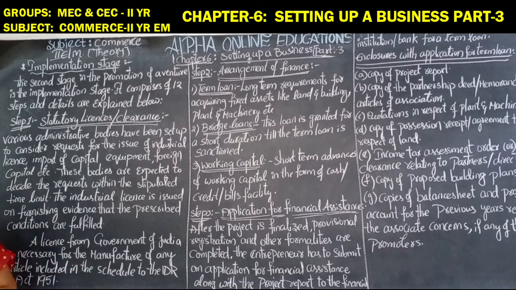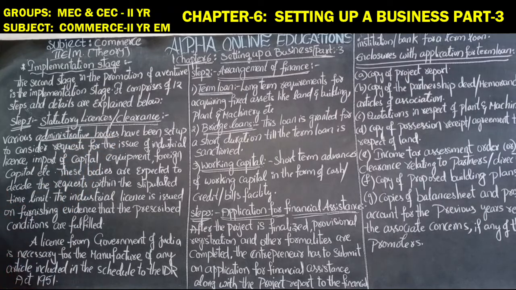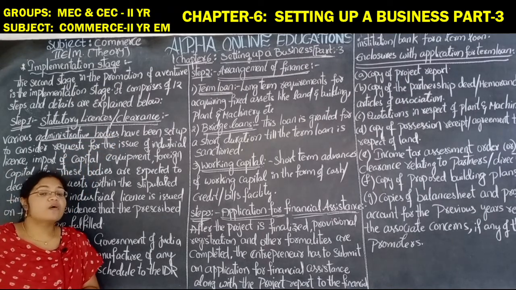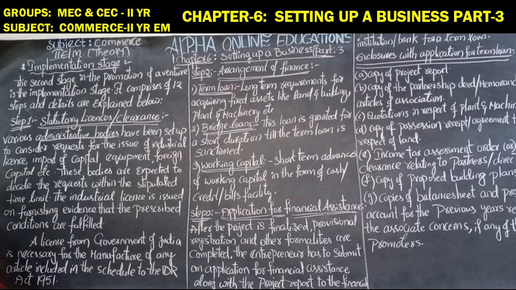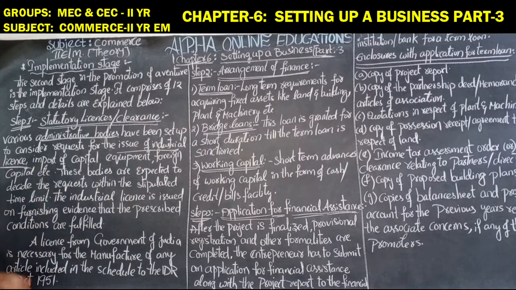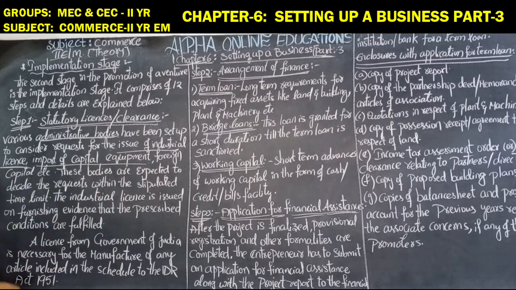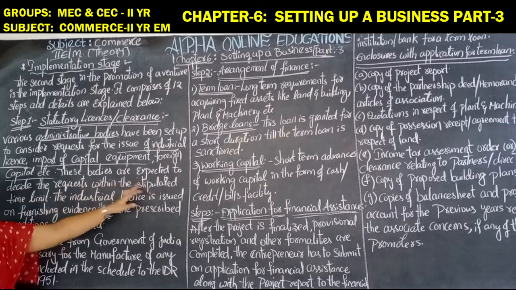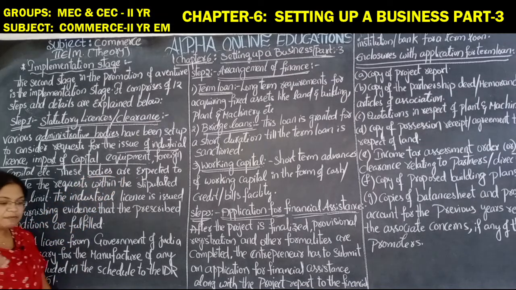Various administrative bodies have been set up to give the permission according to the request of the entrepreneur. They will give the permission by issuing the industrial license, and they give the license for the import of capital equipment and for the foreign capital or collaborations. These bodies are expected to decide the request within the stipulated time limit. So these bodies will decide within a specific time limit.